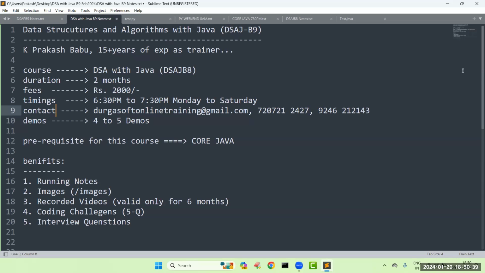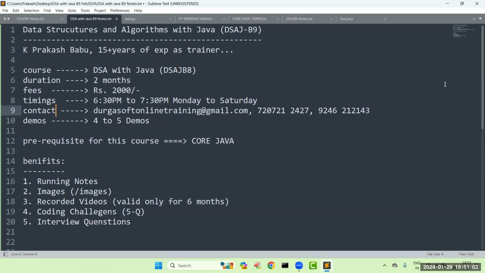Some people are asking, what is the difference between the logic-based programming course and this one? If you want to attend any interview or become a strong person in the IT sector, three things are required. The first thing is any one programming language.